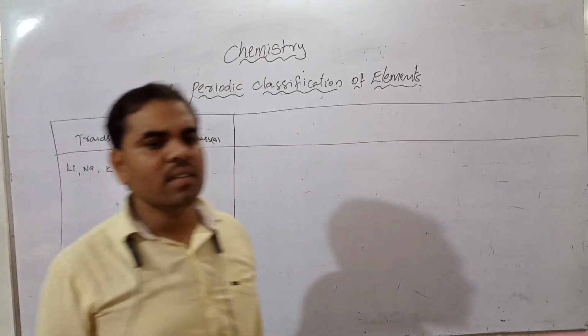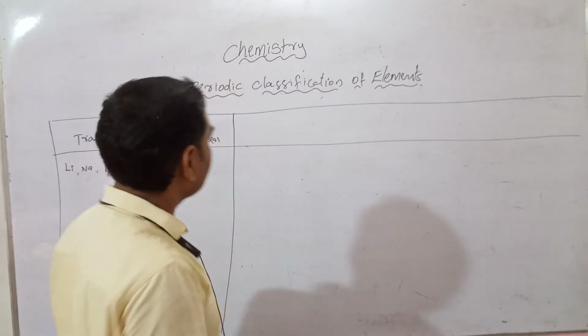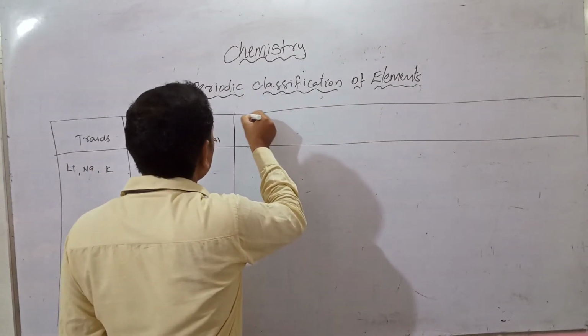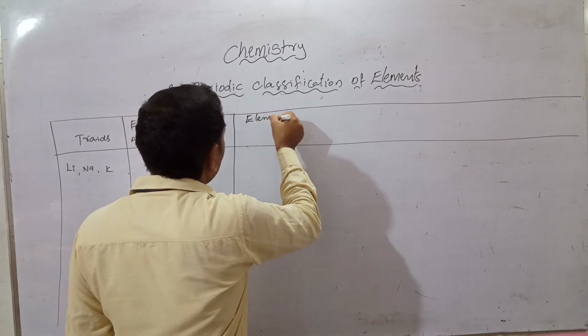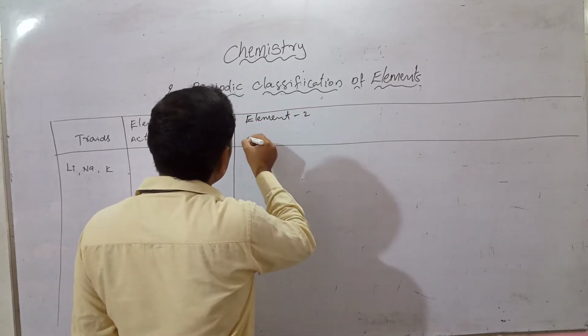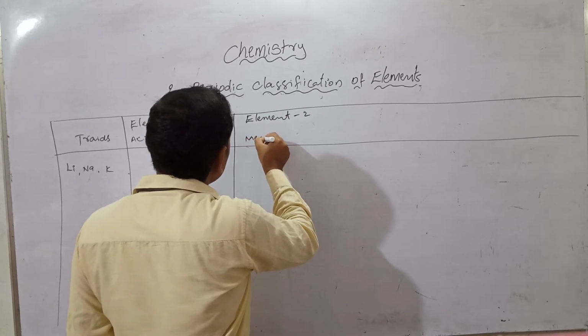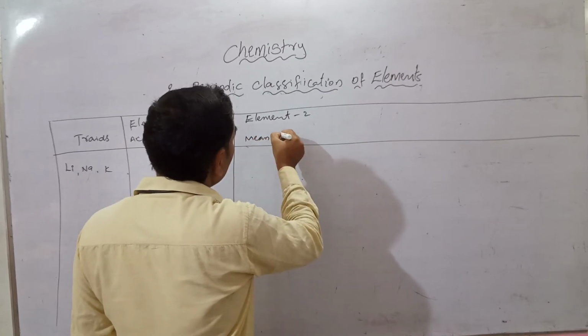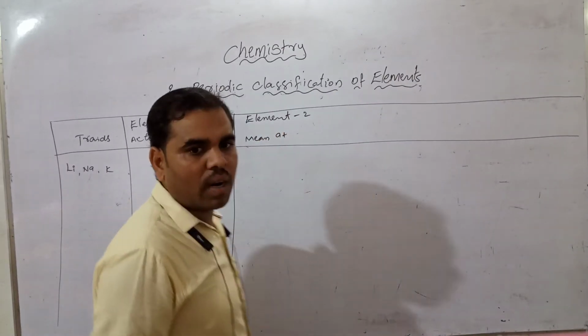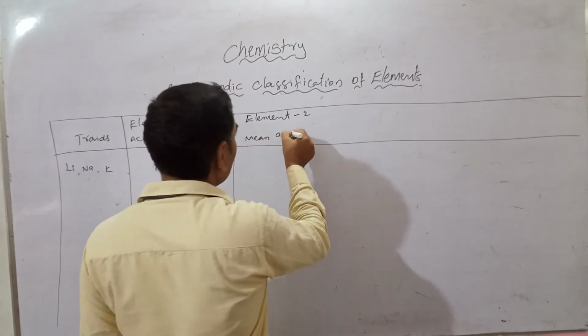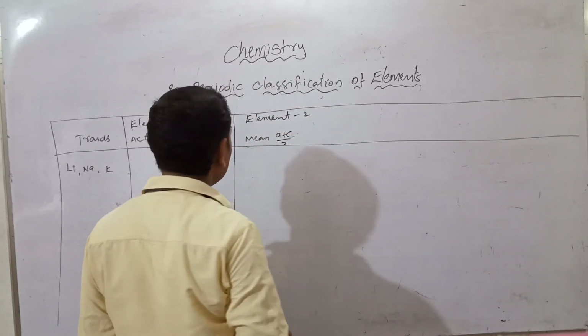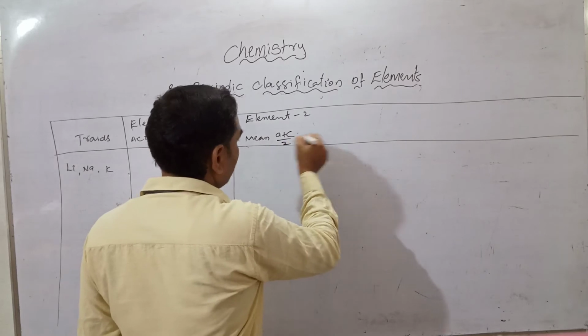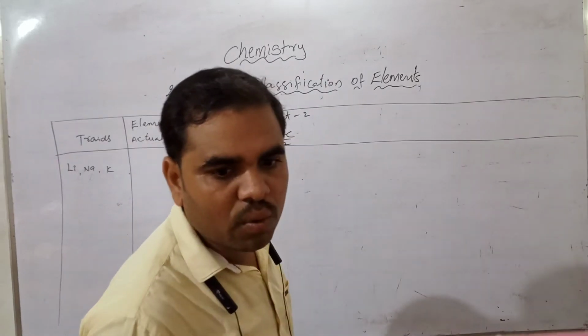Next, element 2, the mean: A plus C by 2.